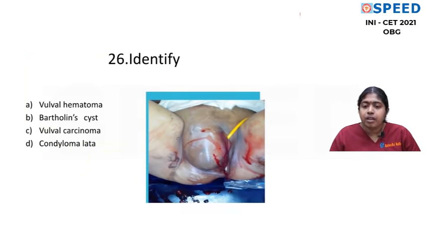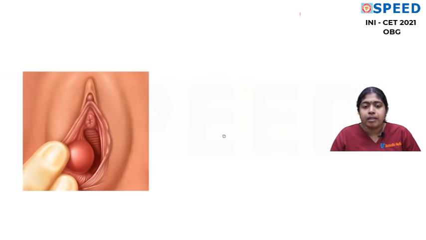So identify. Now this is a very huge lesion on the vulva, usually post delivery or sometimes traumatic, and this is a vulval hematoma. The other differential diagnoses given are Bartholin cyst, vulval carcinoma and condyloma lata. And this is the Bartholin cyst. Bartholin cyst is basically present in the labia majora, at the junction between the upper two-thirds and lower one-third. So it is a cyst in the labia majora.